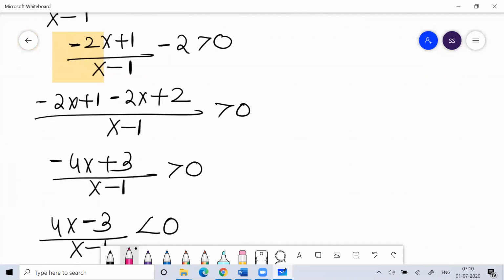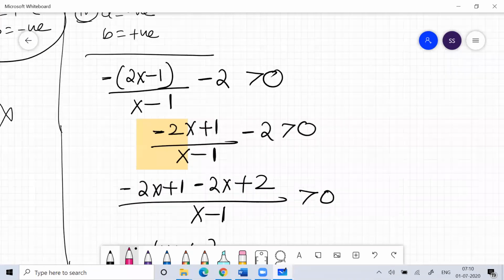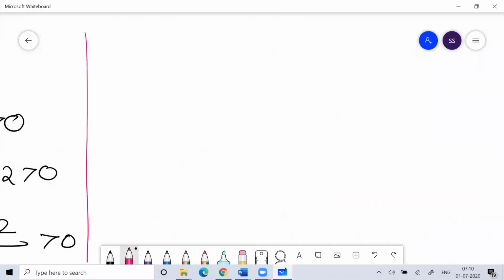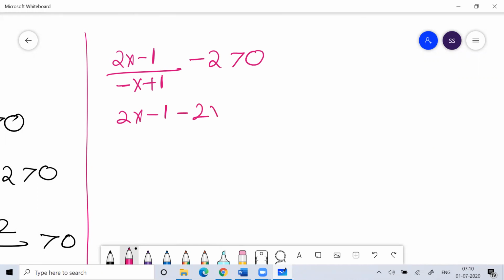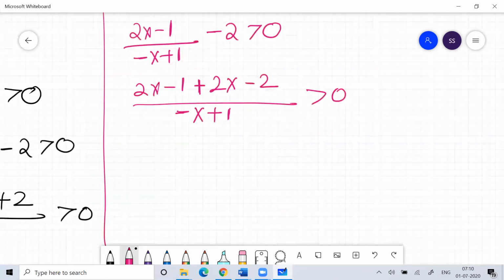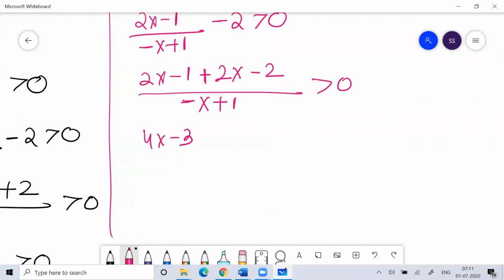And then this condition was left: x positive, a positive, b negative. So a positive, b negative. So (2x minus 1) divided by (minus x plus 1) minus 2 greater than 0. So (2x minus 1) minus (minus 2x plus 2), divided by (minus x plus 1), greater than 0. So (4x minus 3) divided by (minus x plus 1) greater than 0.